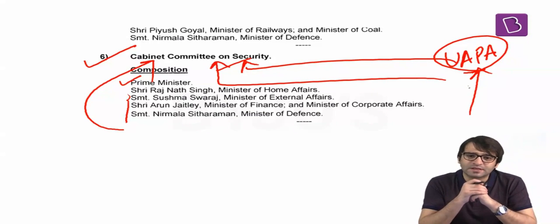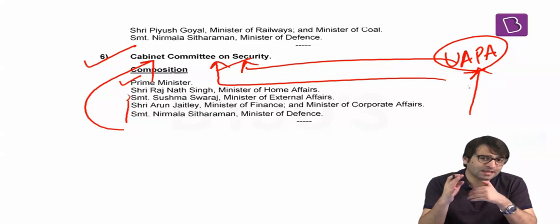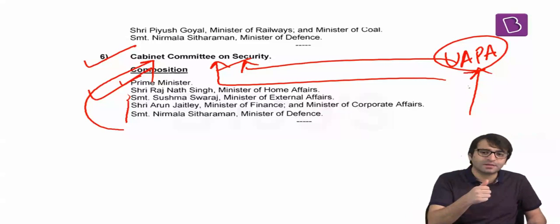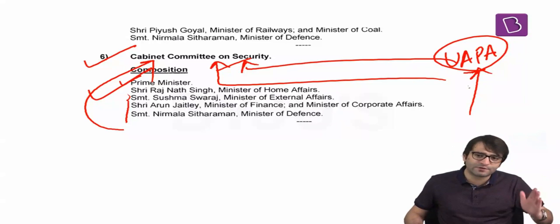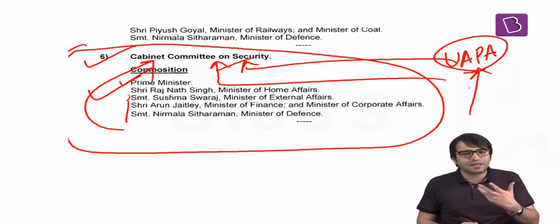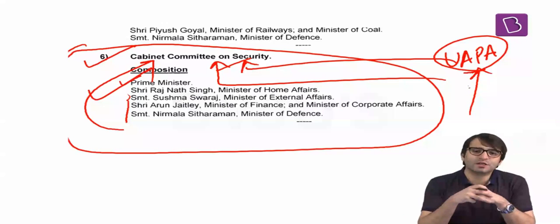And it is this Cabinet Committee on Security which decides on important and critical internal and external security matters for the Government of India, and it is headed by the Prime Minister. So out of these 6 cabinet committees, 2 are not headed by the Prime Minister. One is Cabinet Committee on Accommodation and the other is Cabinet Committee on Parliamentary Affairs. All the 4 other cabinet committees are headed by the Prime Minister. Composition-wise, you have to remember the composition of Cabinet Committee on Security, and it is very easy to remember. Prime Minister and 4 top cabinet ministers. That is what you need to know regarding cabinet committees.